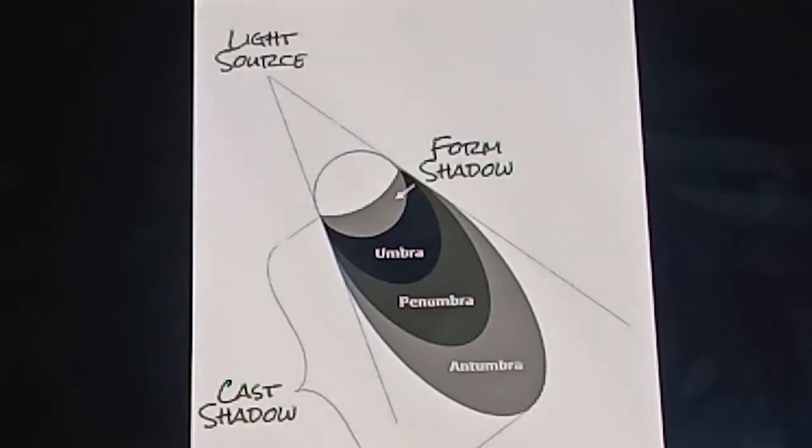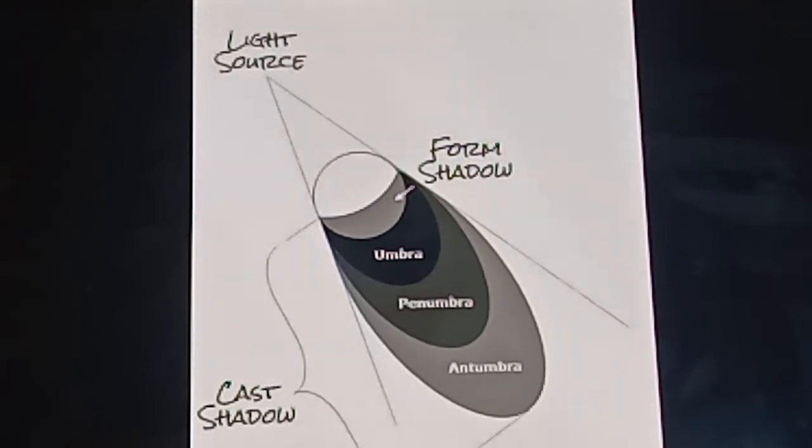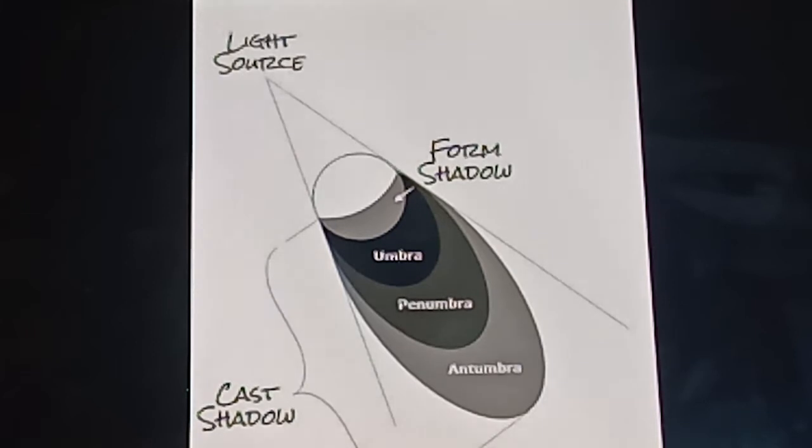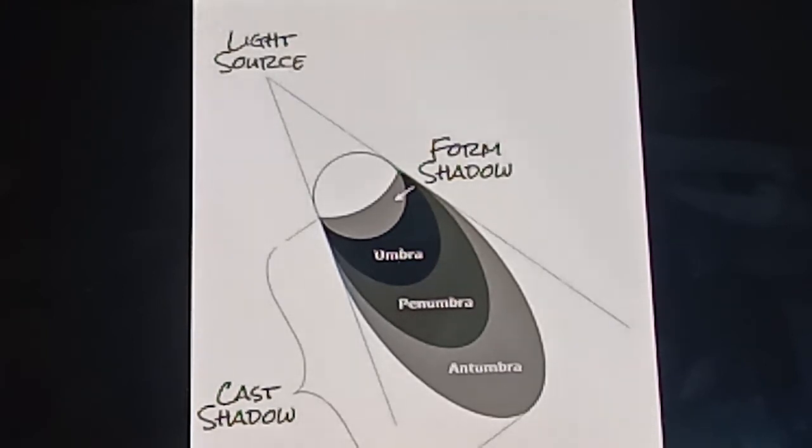Let's see about the types of shadows. When an opaque object is placed in the path of light from a point source, a uniform dark shadow will appear on the screen. We all know that. This shadow is called the umbra.